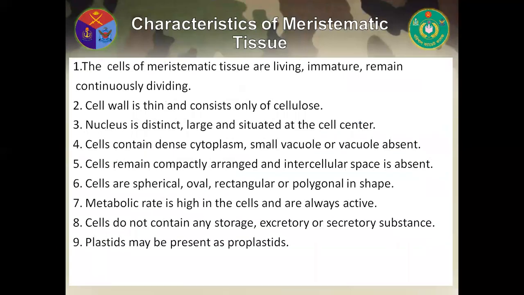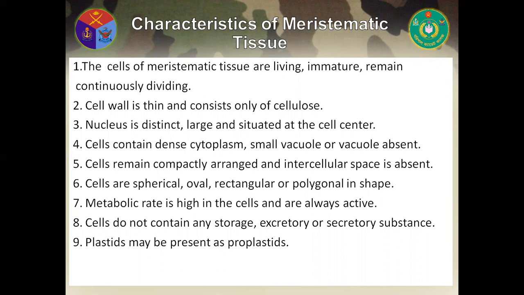Now, characteristics of meristematic tissue. Number one, the cells of meristematic tissue are living, immature, and remain continuously dividing. Number two, cell wall is thin and consists only of cellulose. Number three, nucleus is distinct, large and situated at the cell center. Number four, cells contain dense cytoplasm, small vacuole, sometimes vacuole is absent. Number five, cells remain compactly arranged and intercellular space is absent. Six, cells are spherical, oval, rectangular, sometimes polygonal in shape.